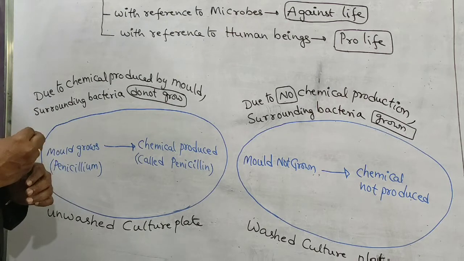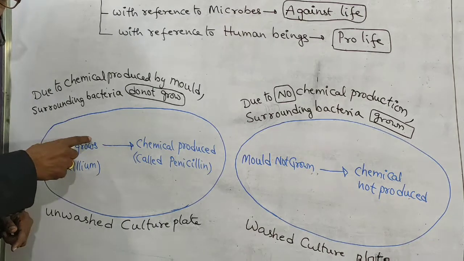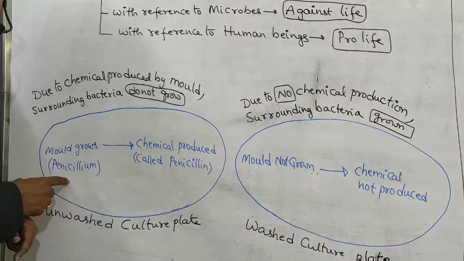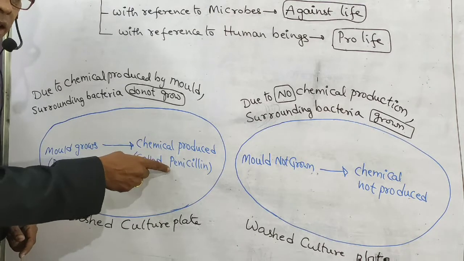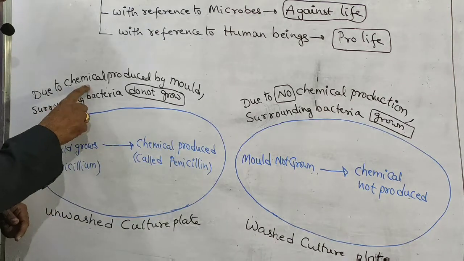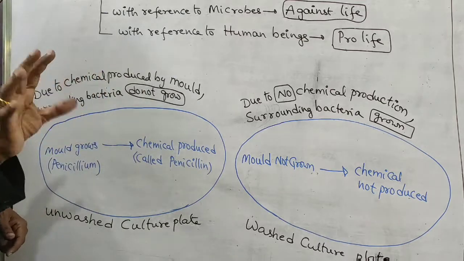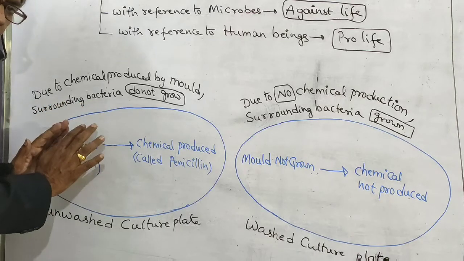What is the reason behind this? Mold grows. What is that mold? Mold means fungi. What is that fungi? Penicillium notatum. It produces a chemical called penicillin. Because of this penicillin, the chemical produced by mold, surrounding bacteria do not grow.